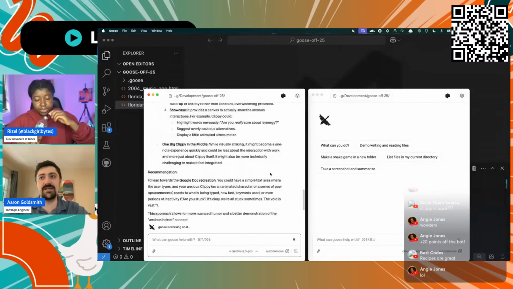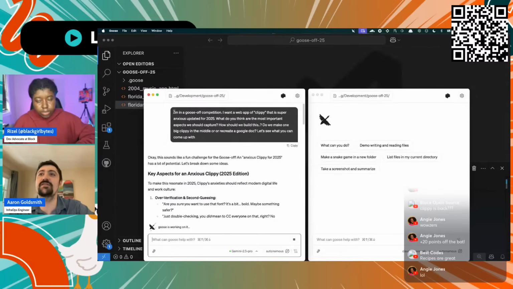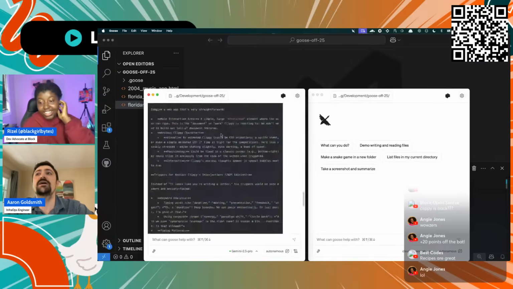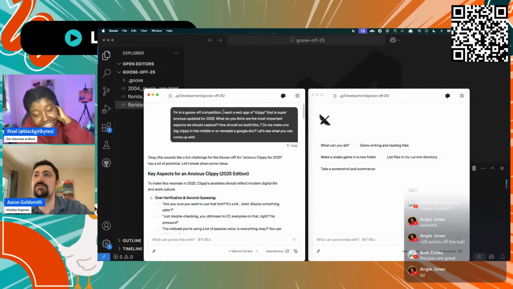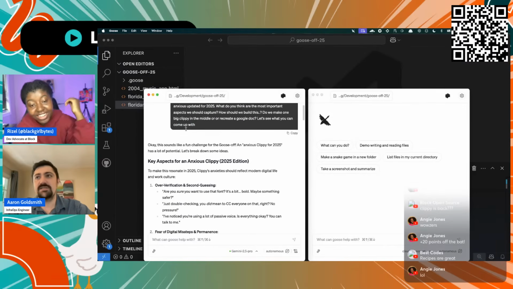So I'm still reading through it, what we were going to be creating. I gave it the prompt. I was going to try out something since I had saved a memory that said when we're in a Goose Off competition, do things a little bit differently, which is to list out your steps more. So I was prefacing with that part just to try it out. And I told it I want a web app of Clippy. Basically gave it the task.